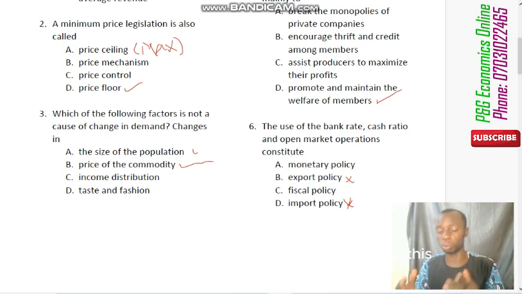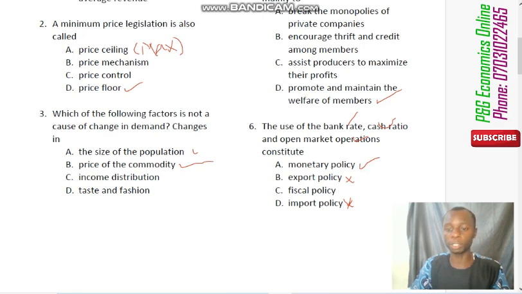Now let's take our minds back to when we taught monetary policy and fiscal policy. We were made to know that monetary policy, of course, is controlled by the CBN, Central Bank of Nigeria. They are also in charge of bank rate, cash ratio and open market operation. Bank rate also means interest rate. So all of these are controlled by the CBN, and that, of course, is monetary policy, which is the correct answer.